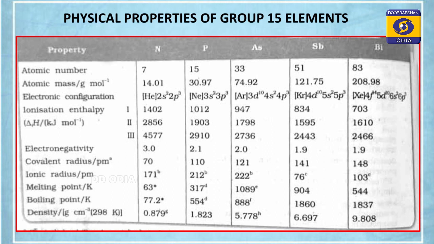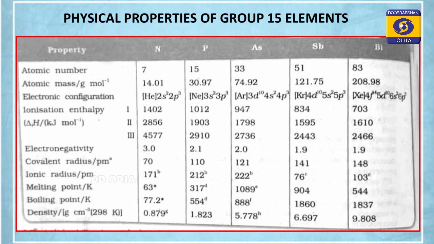We know that along the period in the periodic table, the ionization enthalpy increases. But see, 15th group elements possess higher ionization enthalpy than the 16th group elements. Why is this so? Because of the extra stability gained through the half-filled p subshell.